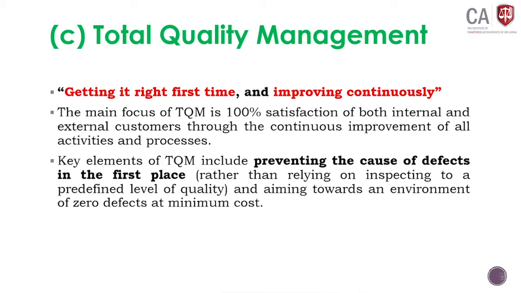If you do not conform to the required quality standard, what will happen? There will be some defects. If you meet the required quality standard and maintain the required quality, and there is no defect at all, that is total quality management. You always do the right thing, getting it right the first time.